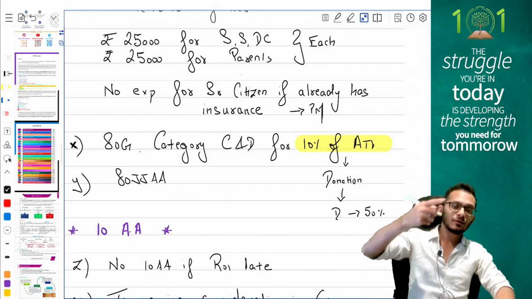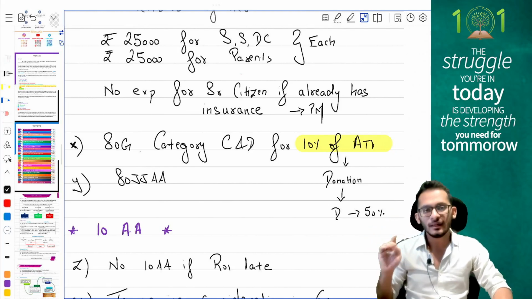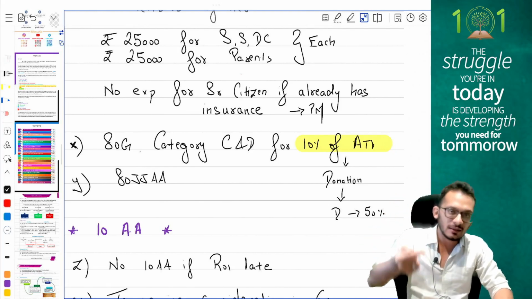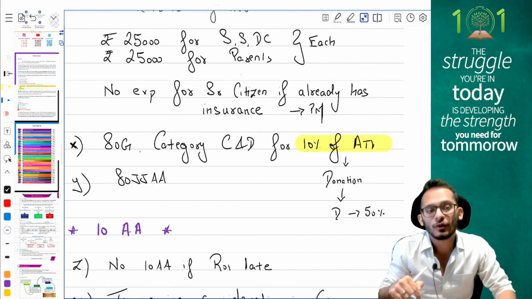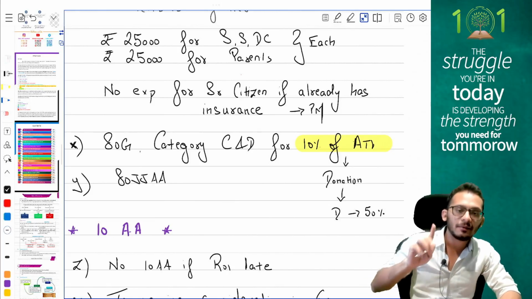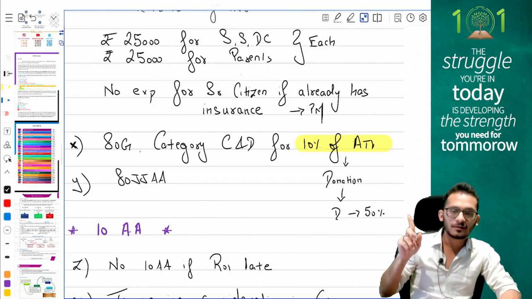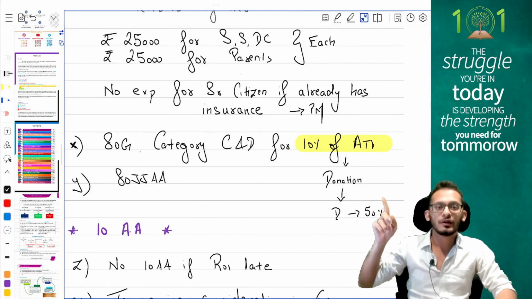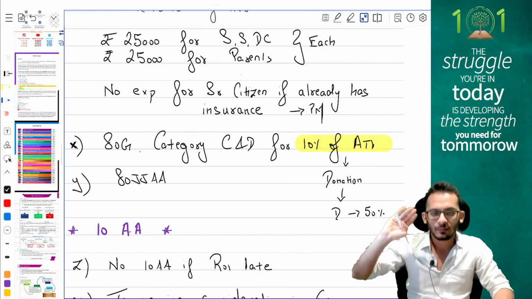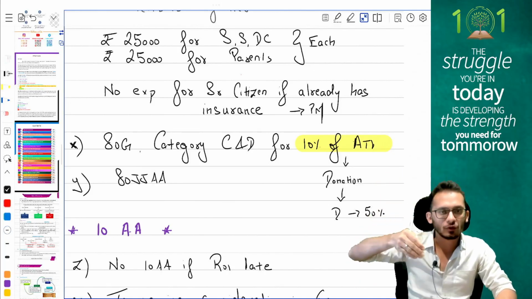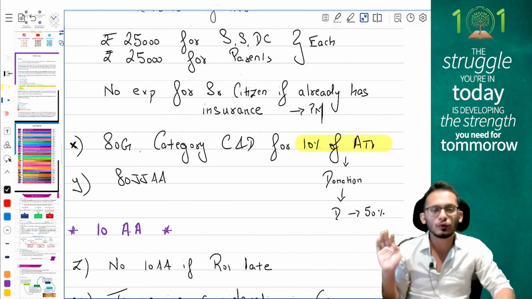If the donation is made to category C, then no problem, you can claim 100%, but the donation amount is what will get restricted, and 50% of that amount is what you can claim as deduction. Again, I'm repeating myself, people, when you compute 10% of ATI, please notice that you do not include capital gains. You will remove all capital gains and find out your total income, and that you have to do 10% for your donation limits.